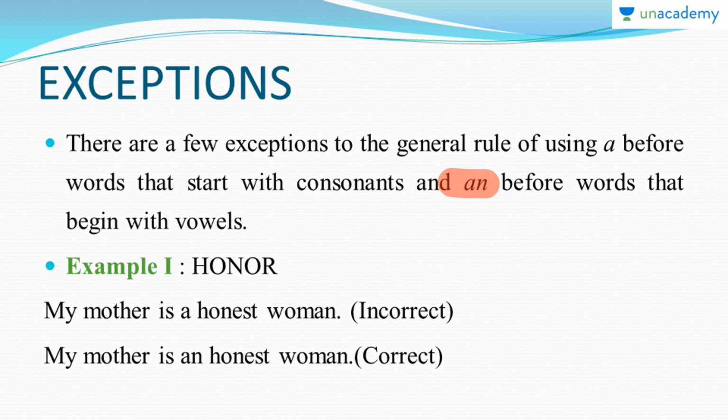For example, honor. Now the first letter of the word honor is a consonant, but it is silent. We do not pronounce it. So in spite of its spelling, the word honor begins with a vowel sound. Therefore, we use an. Now we are going to consider some examples. My mother is a honest woman. This is an incorrect sentence. However, my mother is an honest woman is correct.